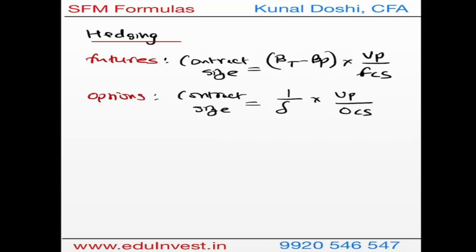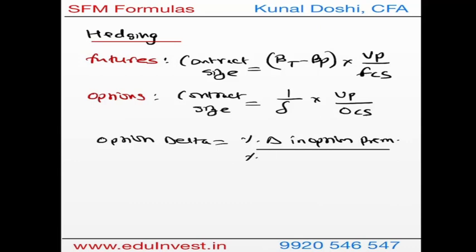But before that, what exactly is the option delta? Option delta, or simply called delta, is nothing but the percentage change in option premium or option cost, you can say, due to the percentage change in the underlying asset. It is very much similar to beta, where you have the percentage change in the stock due to the percentage change in market, or like modified duration, where you have the percentage change in the price of a bond due to the change in yield. So that is what option delta is.